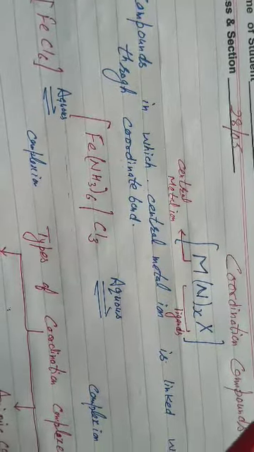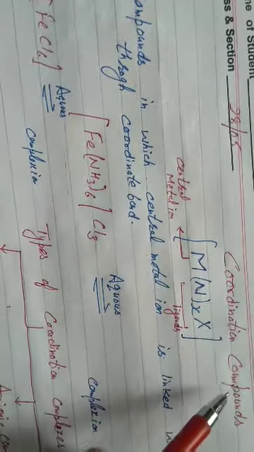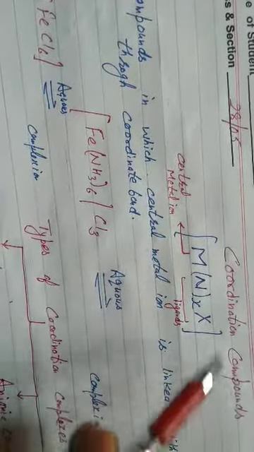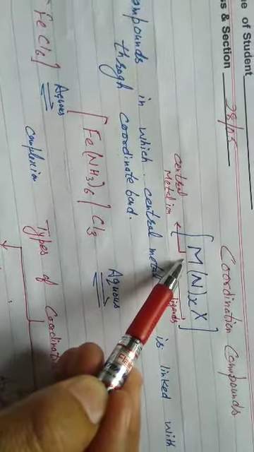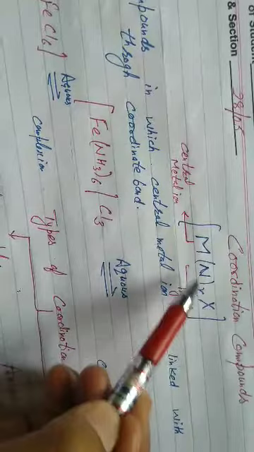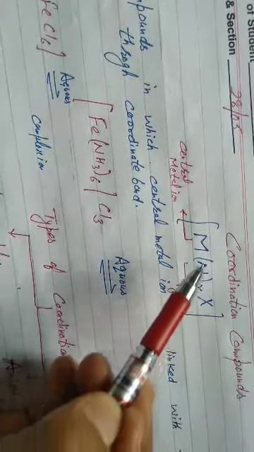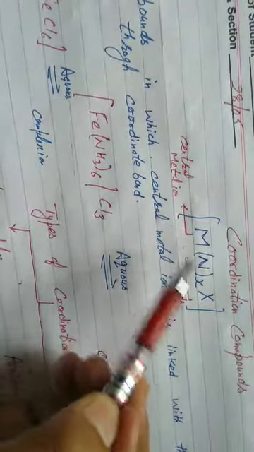Friends, today we are going to start coordination compounds. Coordination compounds are compounds in which the central metal ion is linked with ligands through coordinate bonds. The main identification of coordination compounds is that they are written within square brackets.